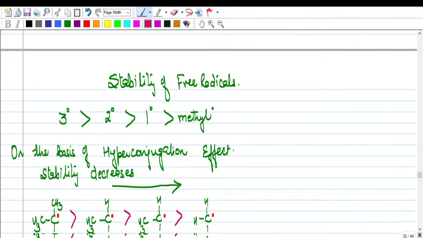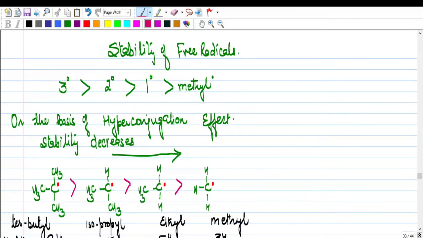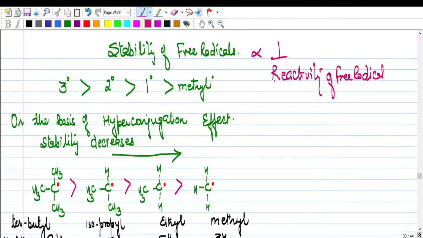Now let's study how they react. When we see the stability, actually the stability of a free radical is the inverse of its reactivity. If reactivity increases, the stability decreases.